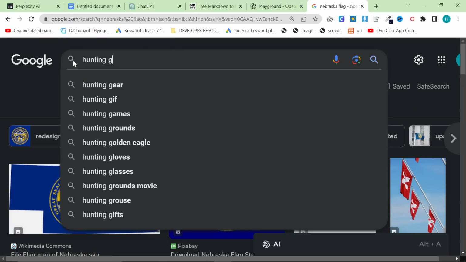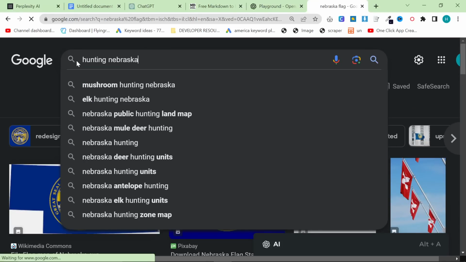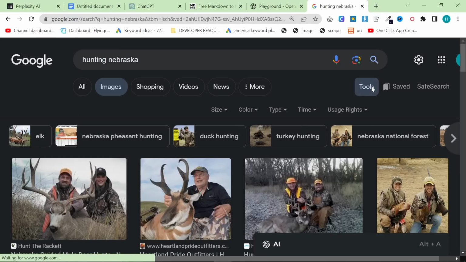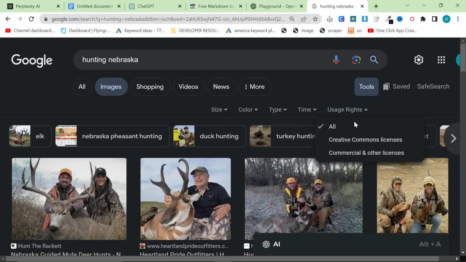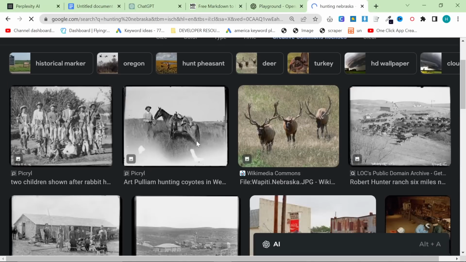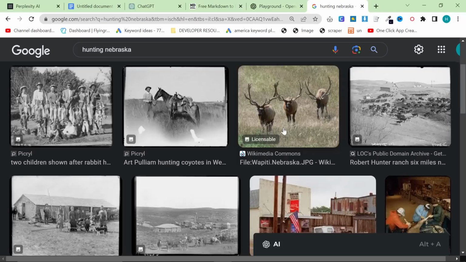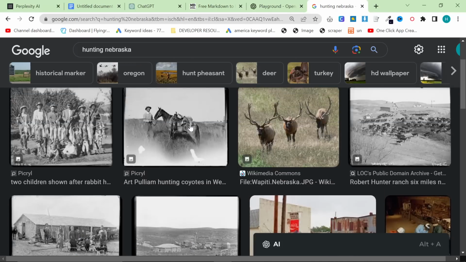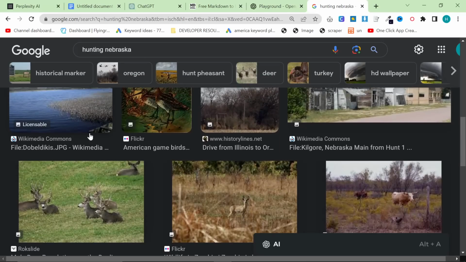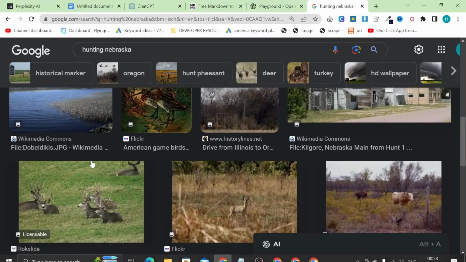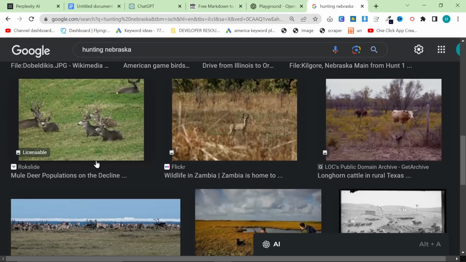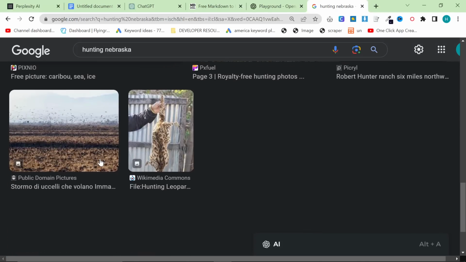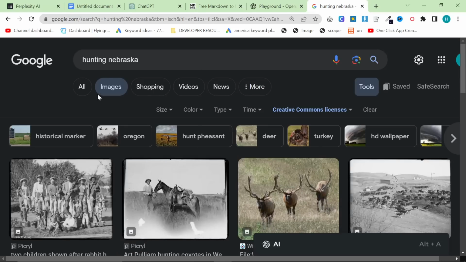So let's say hunting Nebraska, and we'll see what comes up in the usage rights Creative Commons. Let's have a look. You could use one of these images, for example, if you want to, if you're writing an article. This could probably be a good way for a bot to do this for you as well, like using this link or something, but I wouldn't know how that works precisely. But yeah, that's how I get my images. That's how I'm doing my writing. That's how I'm getting all my up-to-date information.